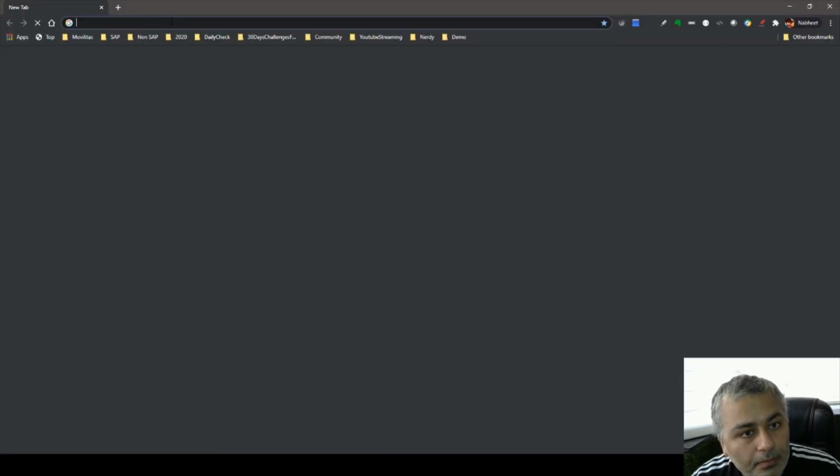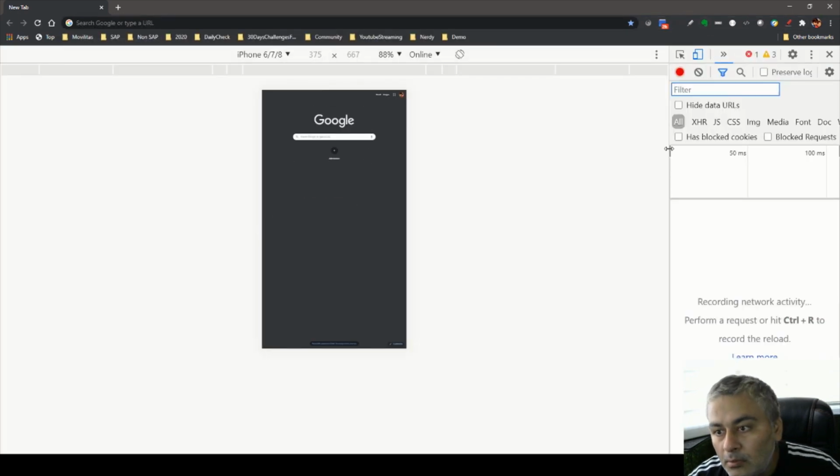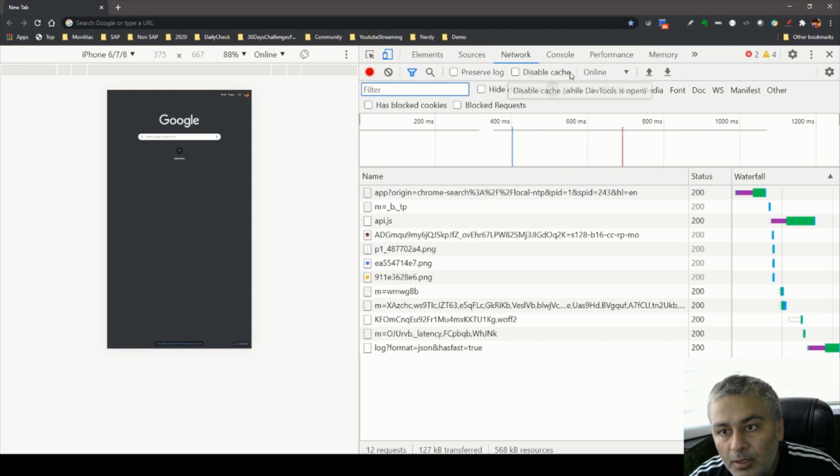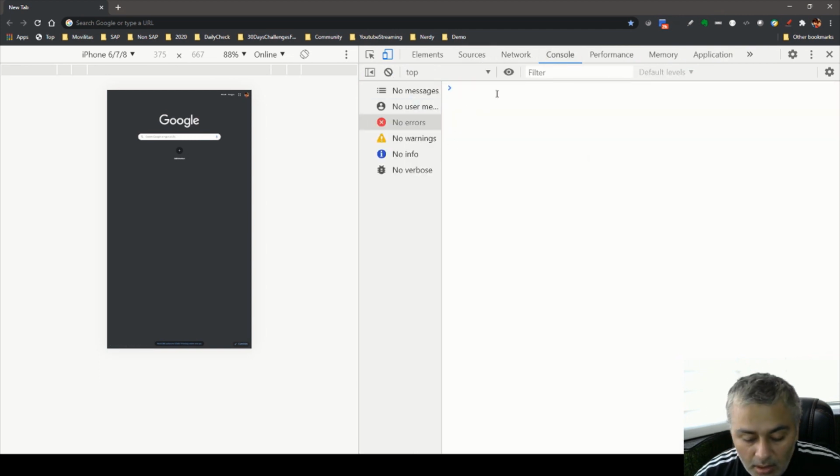So let me open a debugger and try to find out how we find a character set. For example, if I have to find the char code for A, all I need to do is give it like this.